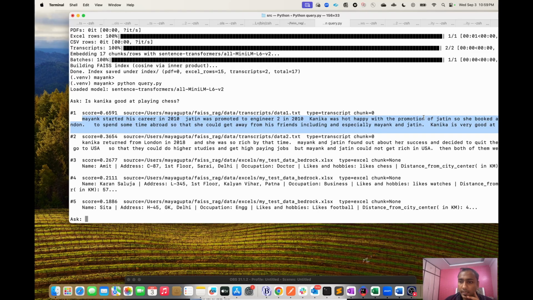It has already got this text, and it has also found some other data, like when they returned and other stuff, which is not exactly able to answer the question, but you can see that it is picking up on chess. This Amit address is from the Excel file. You can see the source, and it has picked up this data as a query result because it has the keyword chess.